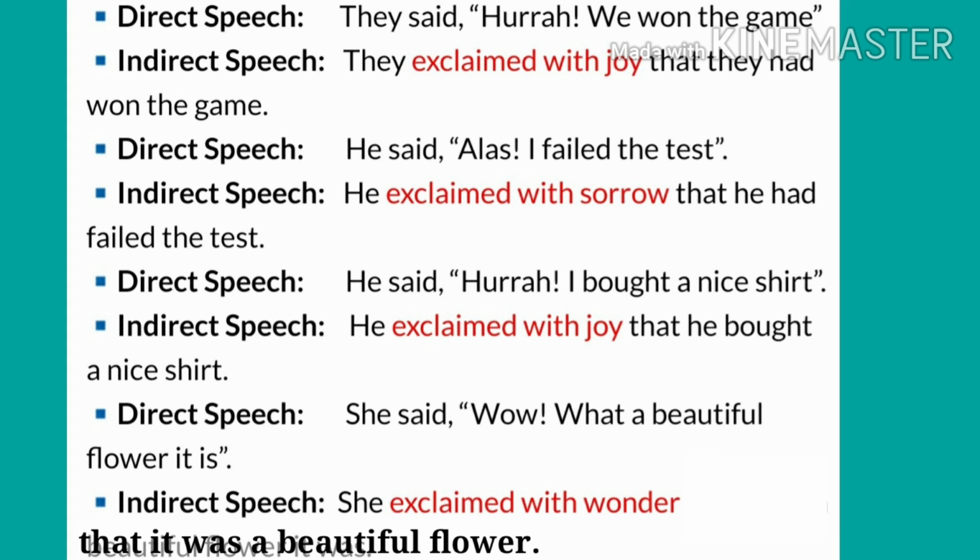Next, she said, wow, what a beautiful flower it is. In this sentence, we are showing surprise. When we convert this sentence into indirect speech, we will remove wow and also convert this sentence into assertive. Look at the answer. She exclaimed with wonder that it was a beautiful flower. I hope you will understand the topic.